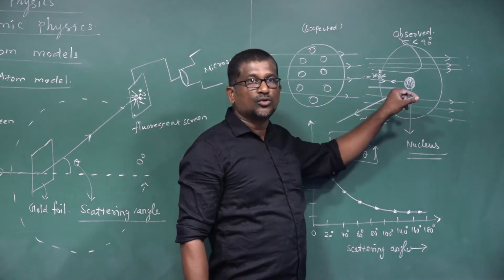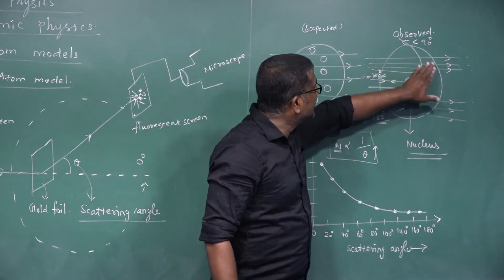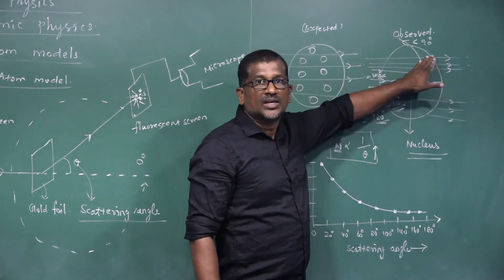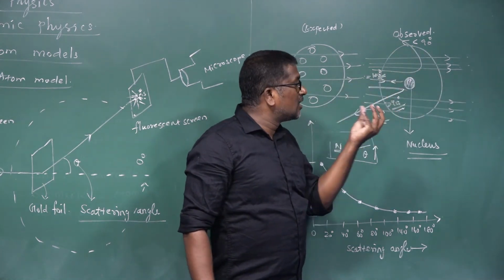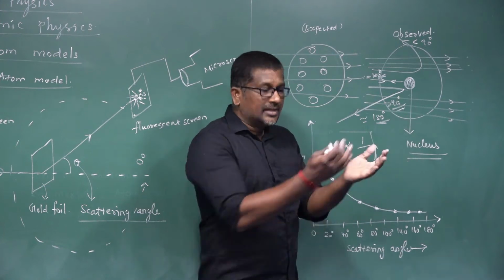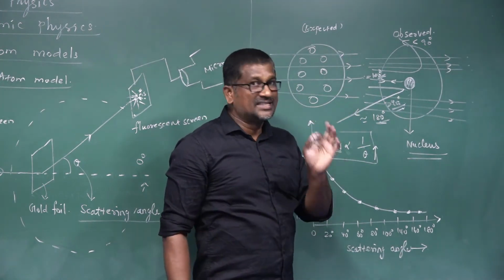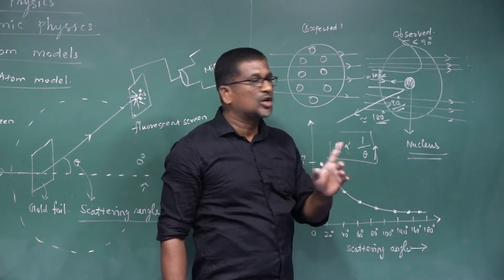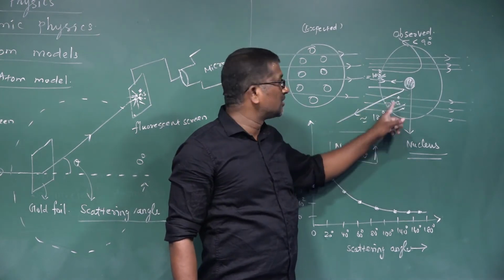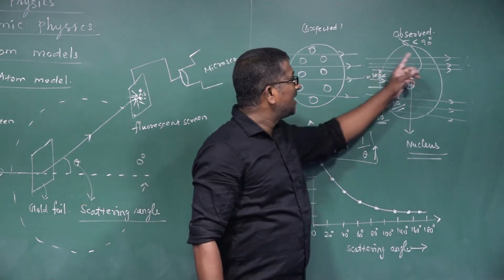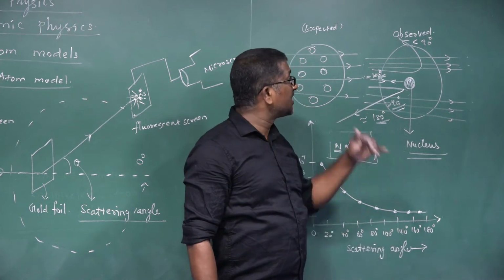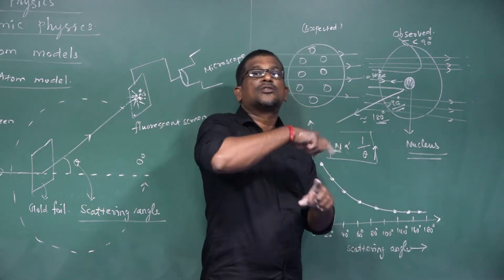So the first conclusion: most of the space inside the atom is empty. Second, the whole positive charge of the atom and the entire mass of the atom is concentrated in a tiny central core called the nucleus. And the electrons in an atom revolve around the nucleus in circular orbits.